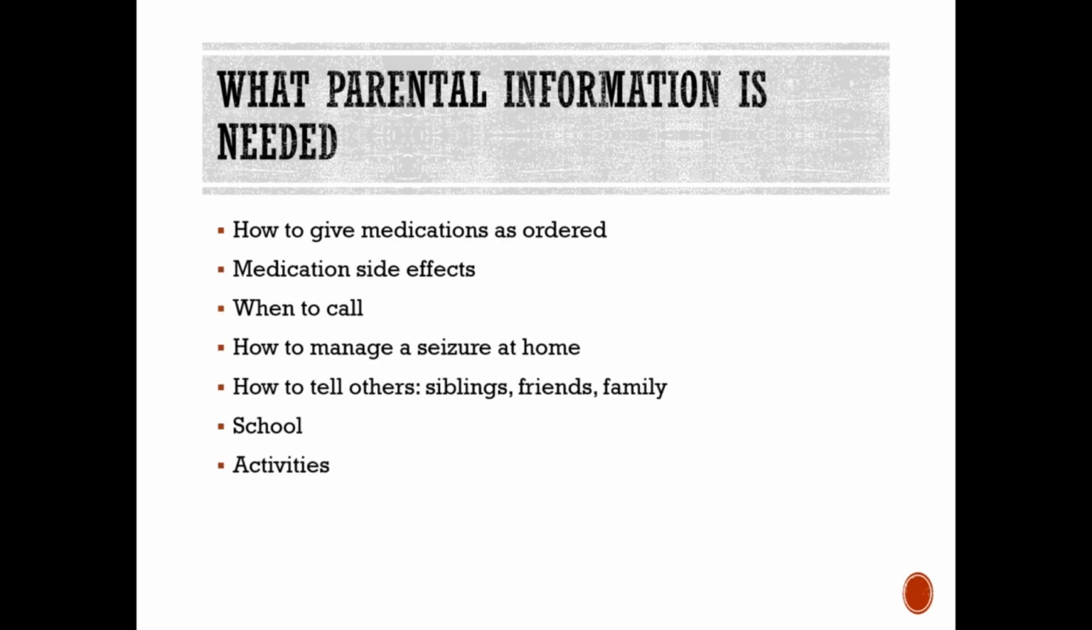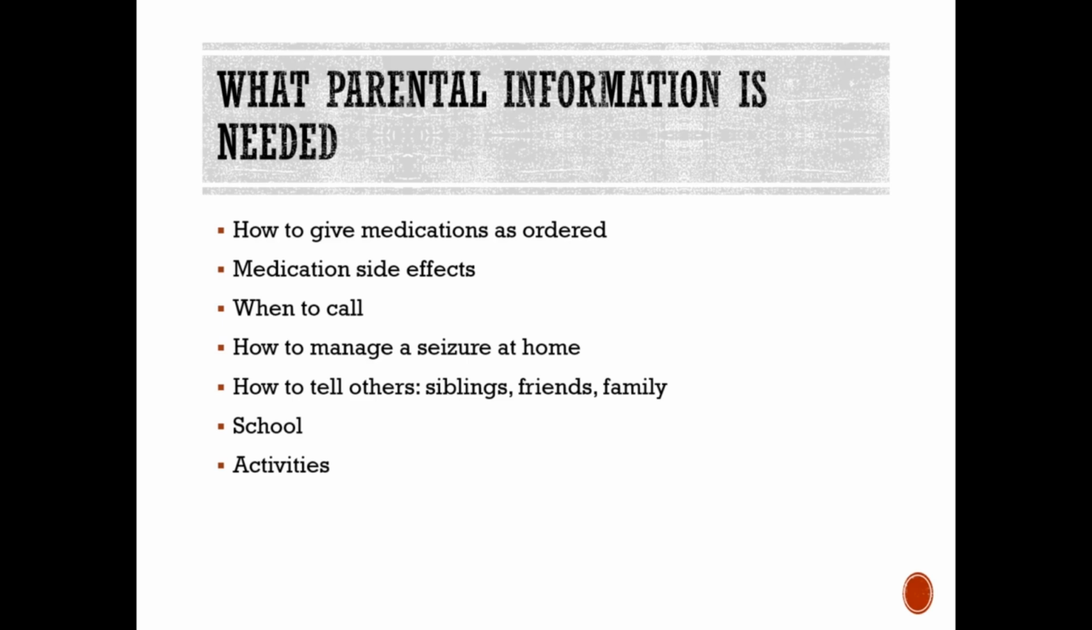So parental information, what do they need? If they're on medications, how to give these medications. And if they're going to have those rescue medications, that Diastat at home, how to administer that. I'm looking for some of these medication side effects, when to call for help, how to manage that seizure at home, so how to keep them safe. We can help talk to them about how to tell their siblings, families, and friends, and to raise awareness. And if a seizure does occur when they are with other people, how to identify it, and who they can call for help, or when to call for help.